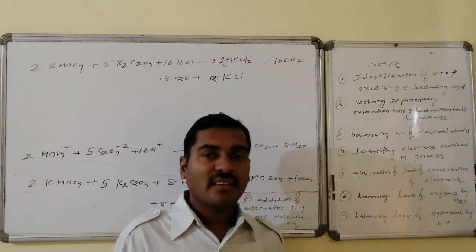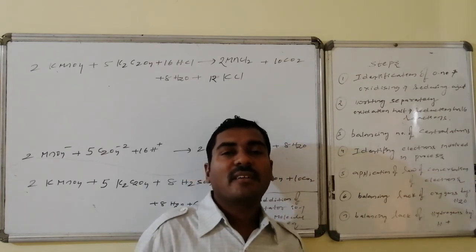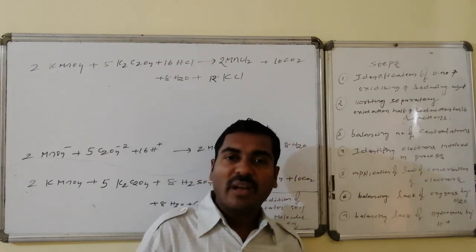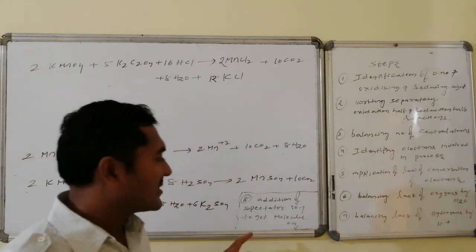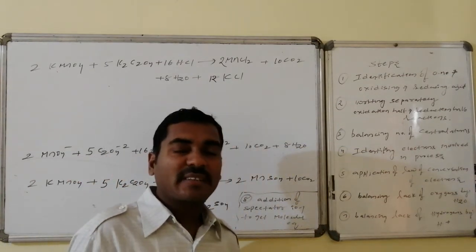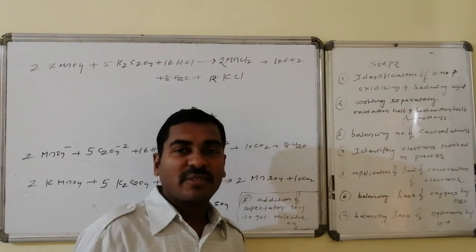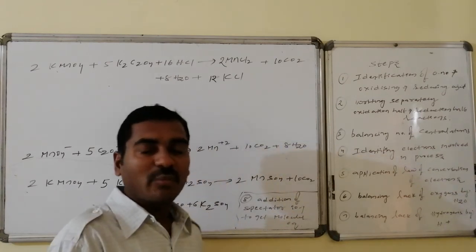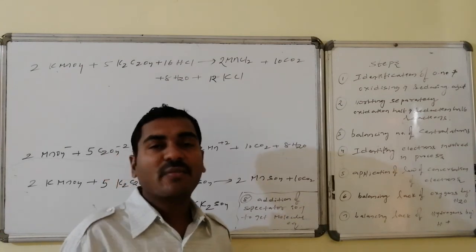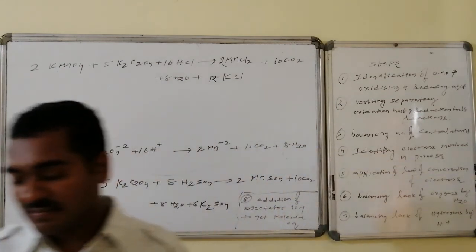Thus it gives the ionic form of the balanced equation. To get the molecular form, spectator ions are added, that is, the neutral reactants and neutral products are written. Thus you will get the corresponding molecular form of the balanced equation.